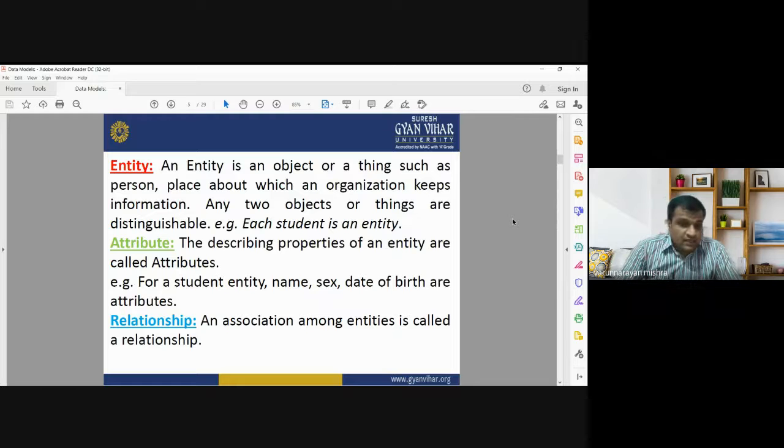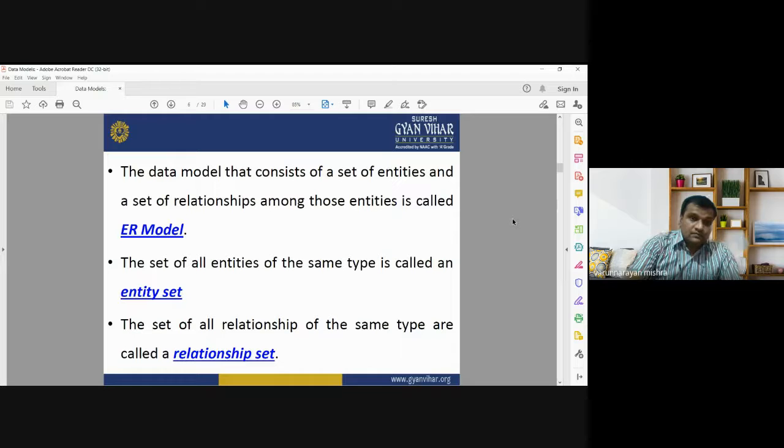Relationship means how different entities are associated with each other. What is the association among the entities is known as the relationship. Relationship defines the way how different entities are associated with each other. The data model that contains a set of entities and a set of relationships among those entities is called the ER model.